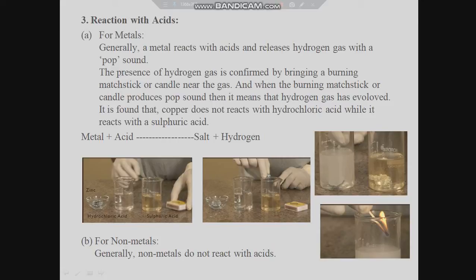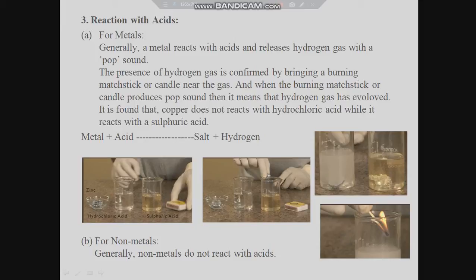the test tube or the container in which you have added your metal and the dilute acid. When it is brought near while the hydrogen gas is being released, the matchstick starts burning even brighter with a continuous popping sound, which confirms the evolution of hydrogen gas.